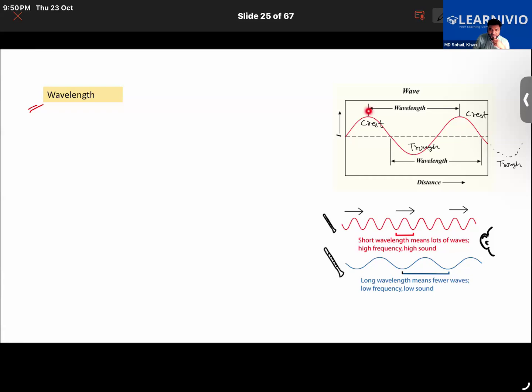The distance between two crests of a wave is called wavelength. Understanding what I'm trying to say? Yes, sir. Priyanka, what about you, Abubakar? Getting it? Yes. So wavelength is basically the distance between two successive crests, or we can say between two successive troughs also. Like that we can define it.